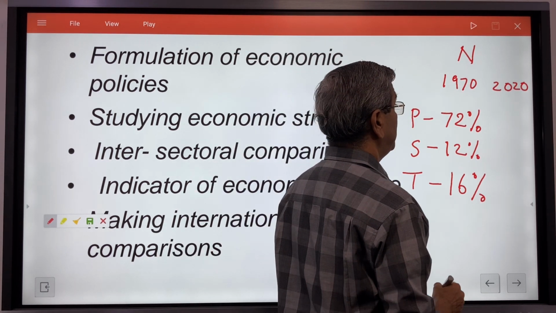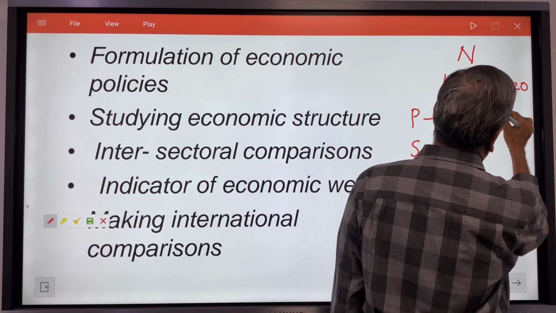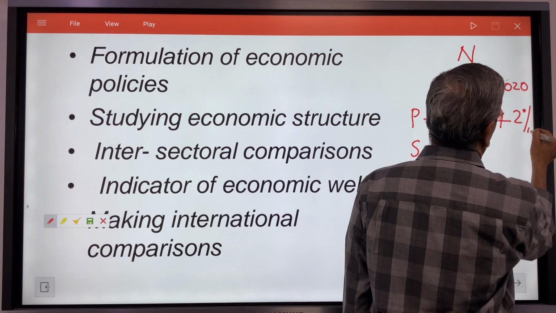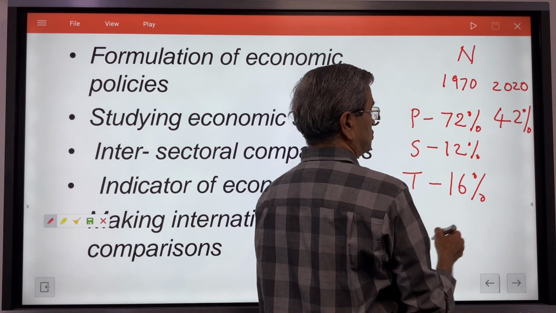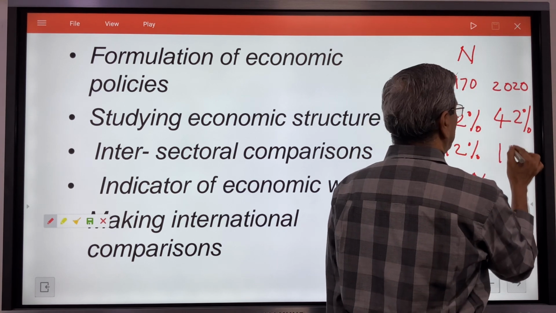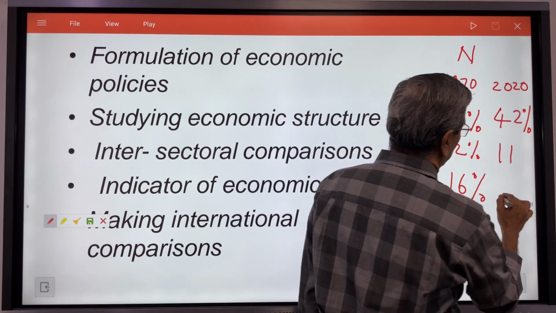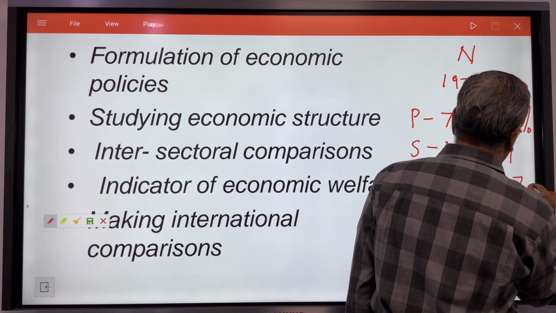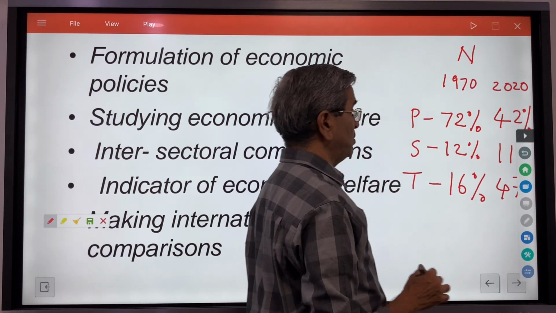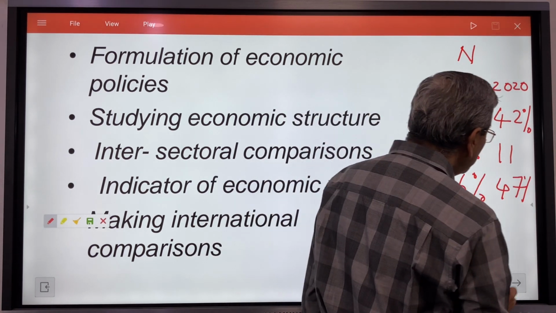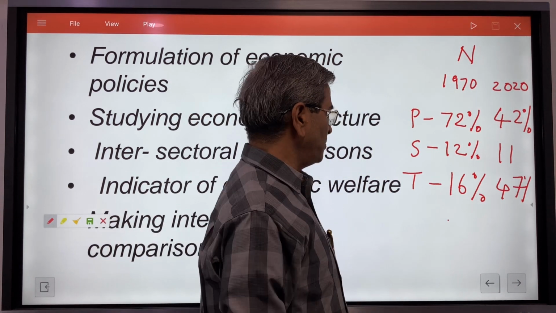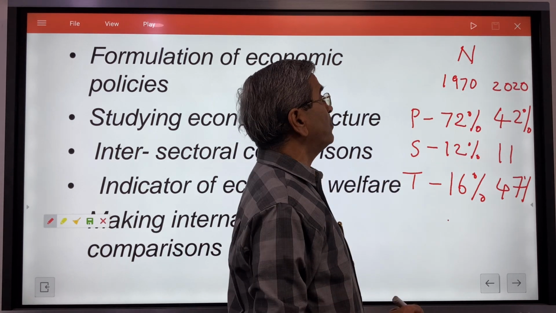But today you find that the primary sector still continues to be the major contributor in employment, at about 42% or more. The secondary sector continues to be only 11%, but the remaining 47% of employment is contributed by the tertiary sector. I'm just giving hypothetical pictures. So this is the employment part.